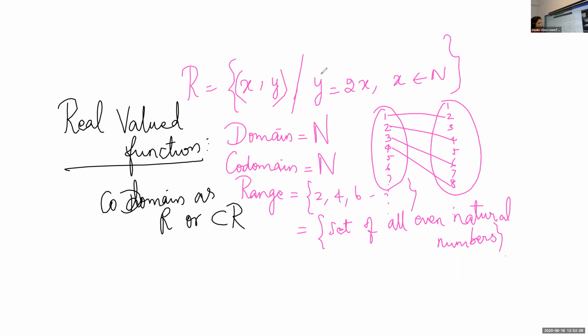A function is said to be a real valued function if its codomain or range is a subset of R. If it is a subset of real numbers, then we call it a real valued function.